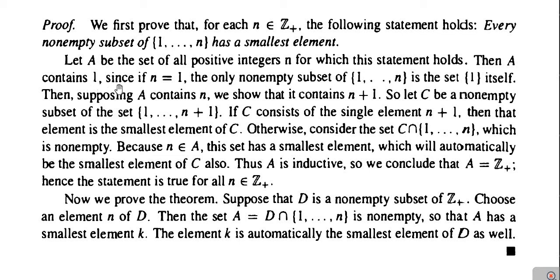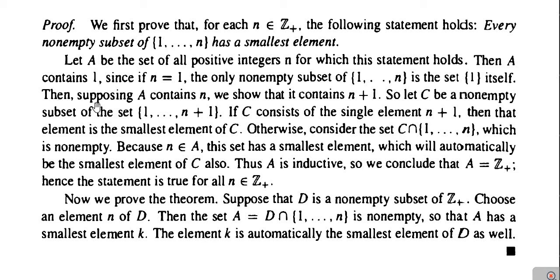Why? Because if n is equal to 1, then this set will consist of only one element, and that element is simply 1, means it will become the singleton set. And obviously a singleton set has the smallest element. As it has only one element, its smallest element is that same element. So this set contains the smallest element, which is 1 itself.